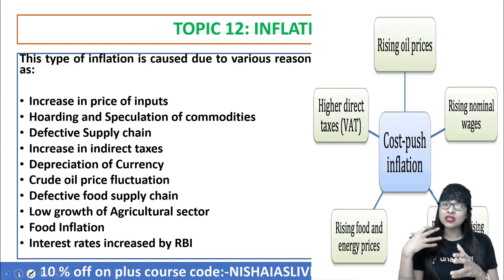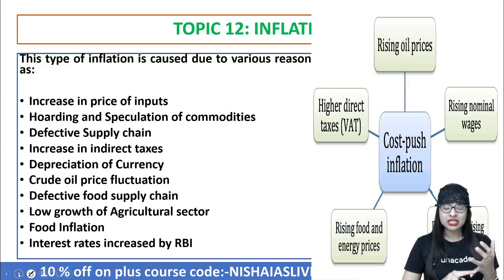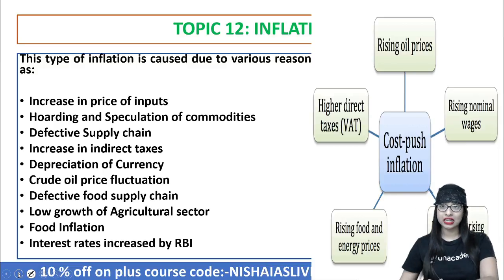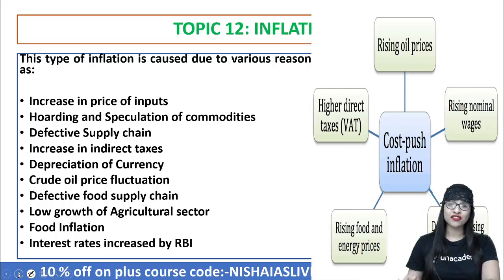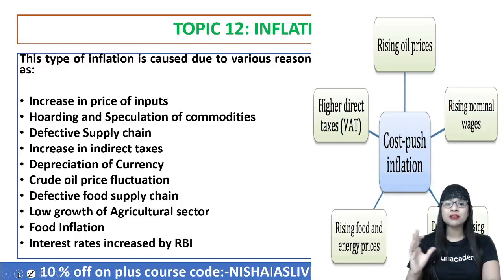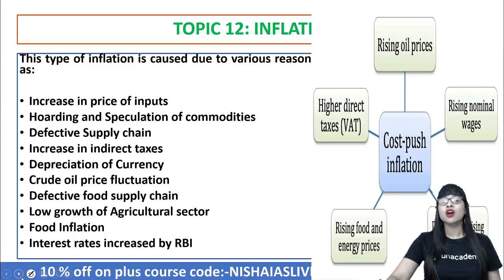Now, why is such kind of inflation happening? A lot of reasons. One is when the price of raw materials, labor, everything is increasing in the production process. When people start hoarding the commodities, or when there is too much taxation, when there are fluctuations in the oil price internationally, when there is food inflation, which means the price of essential commodities increases. So people are finding it difficult now. And when there is depreciation or decrease in the value of currency, when there is an increase in indirect taxes, and when there is a defective or bad supply chain, and also when the interest rate is increased by RBI, oh my goodness, there you have cost push inflation.